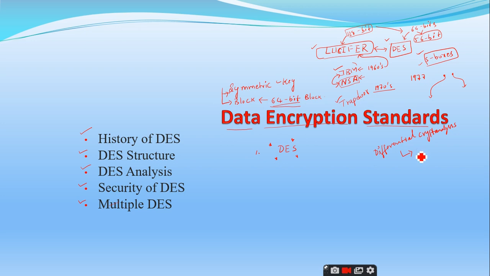I told you that Israeli scientists, Biham and Shamir, invented differential cryptanalysis. In 1990, this differential cryptanalysis was adopted, right? Differential cryptanalysis means analyzing the codes by considering that the difference of the plaintexts is similar to the difference of the ciphertexts, right? P1 exclusive or P2 is equal to C1 exclusive or C2.